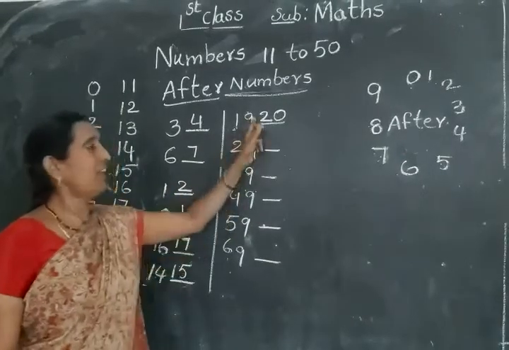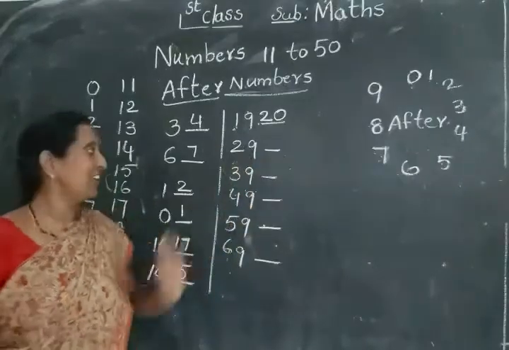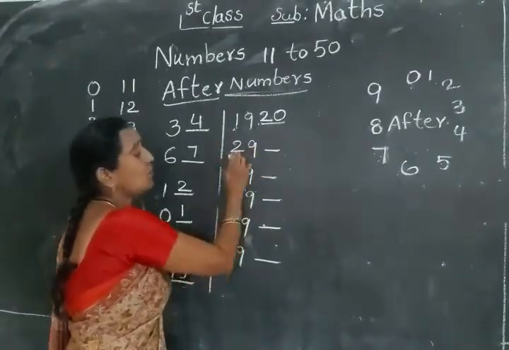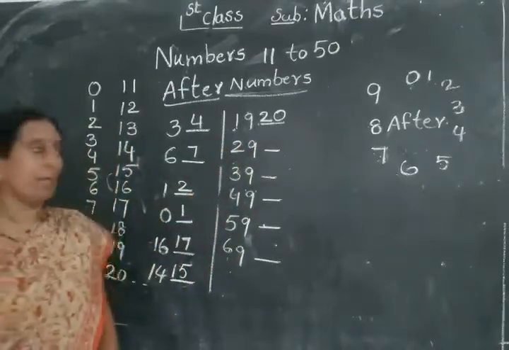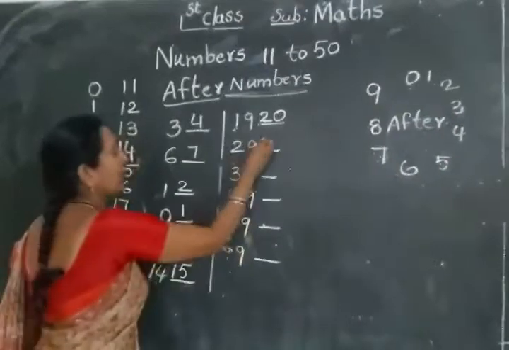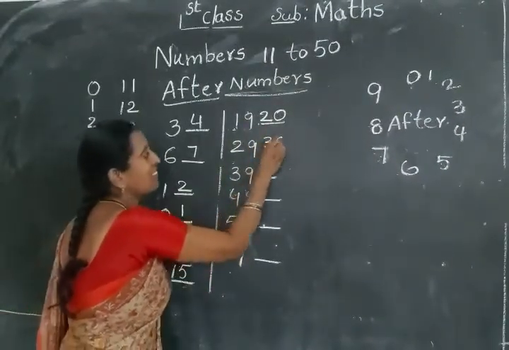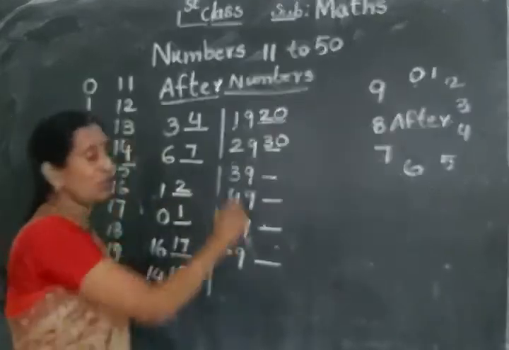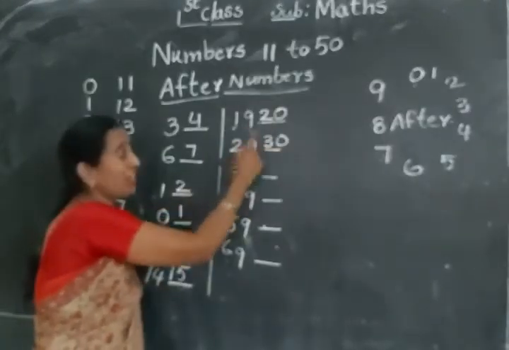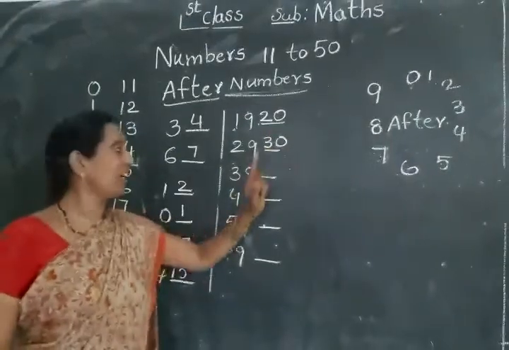No? Here, the number which ends with 9, the two numbers will be changed. Here, see the 29. 29 after which number? See, 2 after which number comes? 3. So the 9 will be changed to 0. So 29 after which number? 29 after 30.